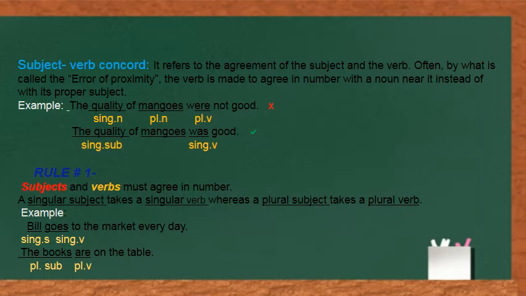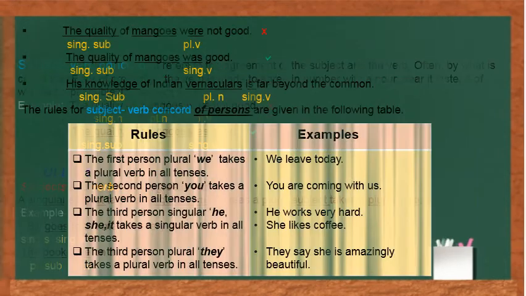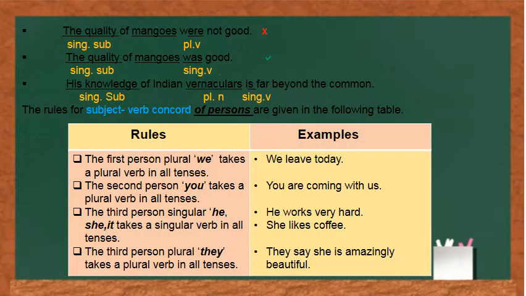The second sentence, the books are on the table. Here, books are in plural form. So according to the rule, when the subject is plural, we will take a plural verb. So we have taken are. So the sentence goes like, the books are on the table. Since rule number 1 is clear to us, that a singular subject takes a singular verb and a plural subject takes a plural verb, now look at the sentences and find out why the first sentence is wrong and the second one is correct.